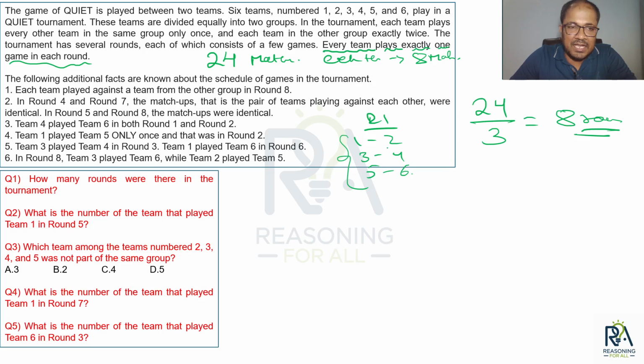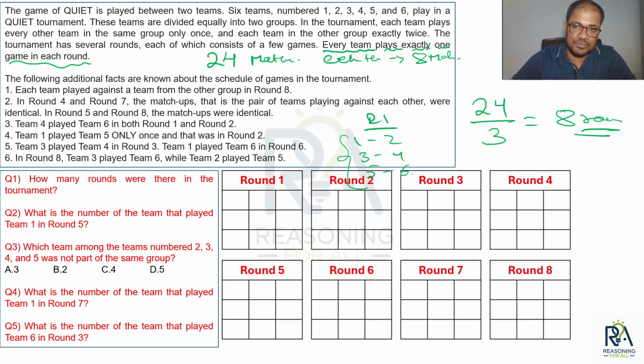If you cross check with the conditions, the conditions are also talking about round 6, round 2, round 5, then round 3, round 1, then round 4, round 7, round 8, round 5. So round 8 is the maximum value that we have in the conditions also. The conditions indirectly give a hint: yes, round 8 is the total, there will be 8 rounds. Is there any condition with round 9? No, because there will not be a round 9. So in total you will have 8 rounds, and in every round you will have 3 matches. Fine. Let's bring up the 8 rounds.